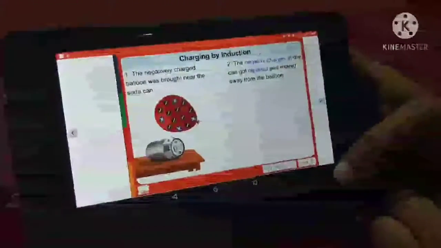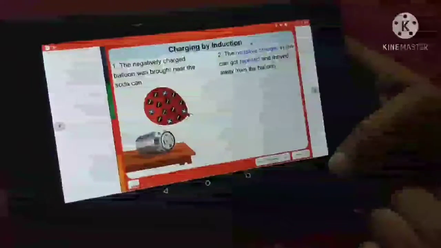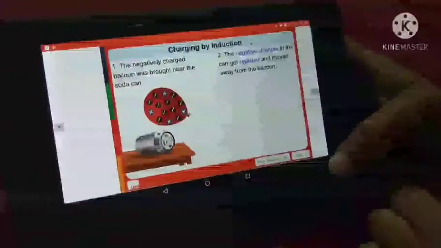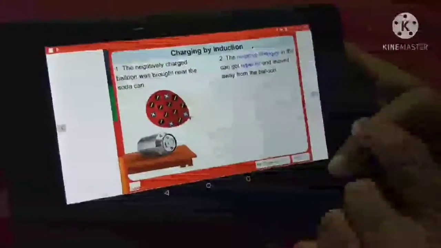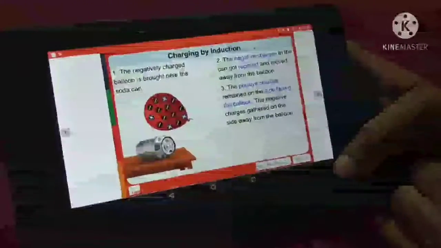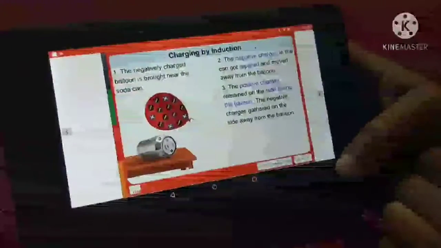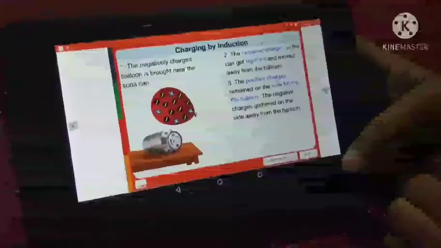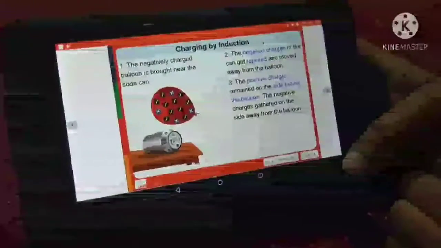The negatively charged balloon was brought near the soda can. The negative charges in the can got repelled and moved away from the balloon. So, the positive charges remained on the side facing the balloon and the negative charges gathered on the side away from the balloon.